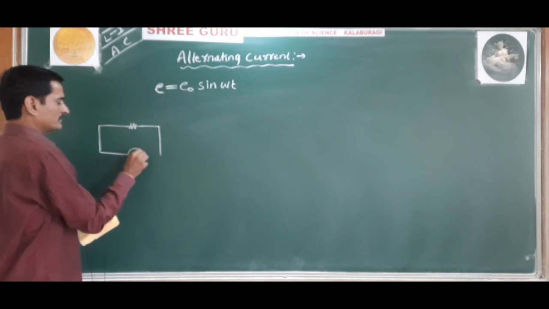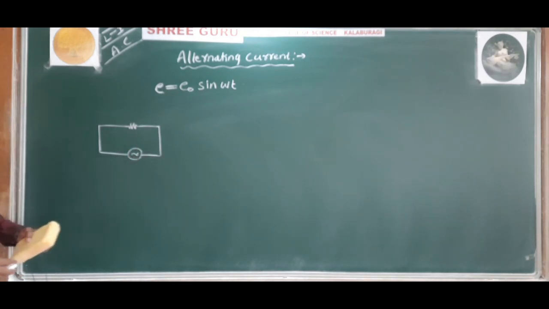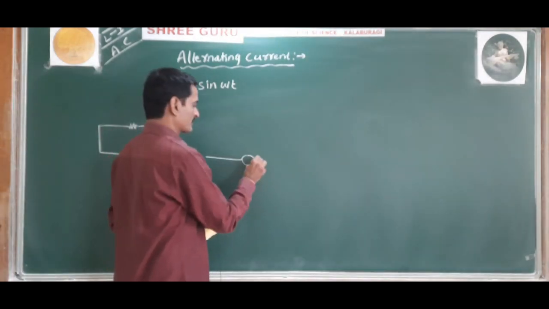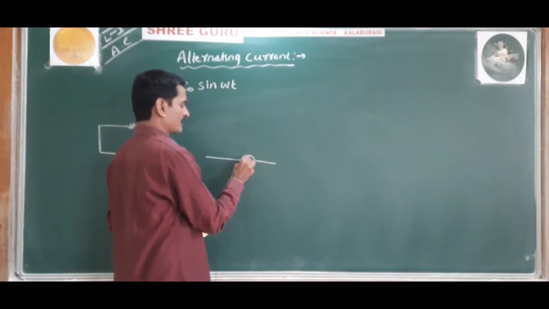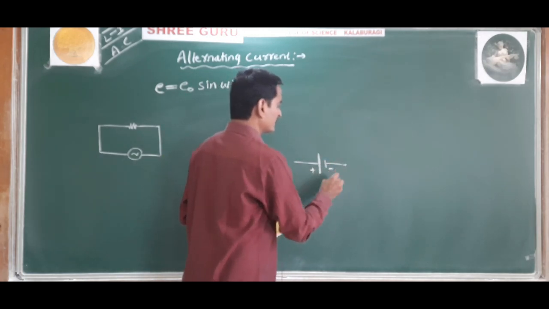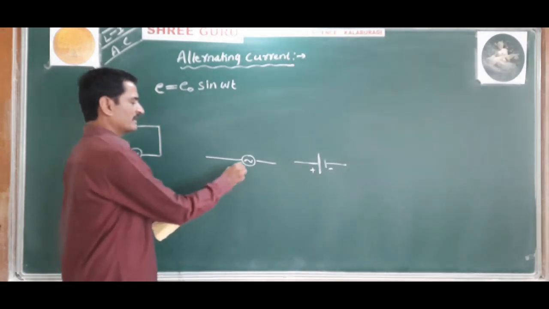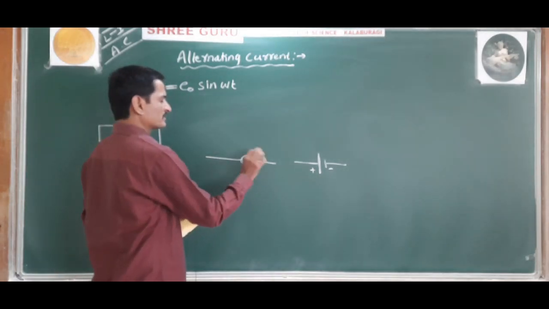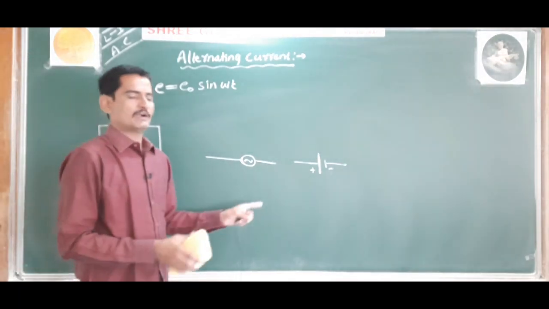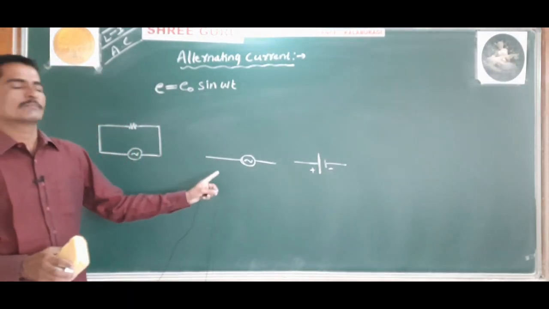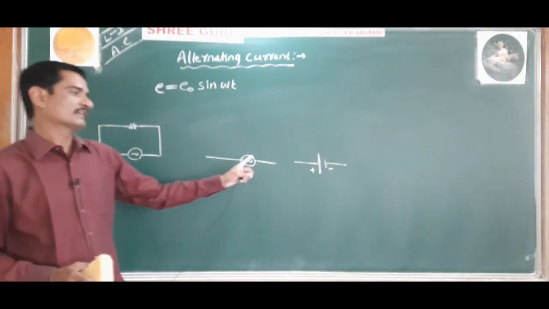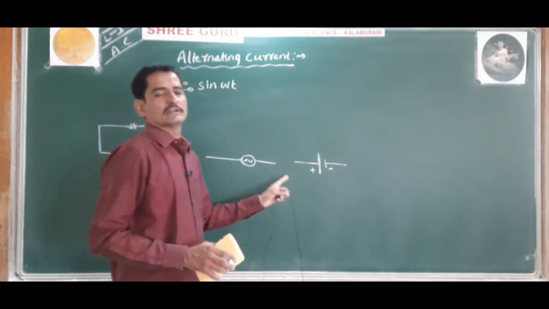The symbol for the AC battery is like this. Remember that. The symbol for the AC battery is like this, whereas the DC battery we show like this. This is the DC battery. The DC battery will have positive and negative, and the AC battery is shown like this, no positive, no negative. So we do not show positive and negative for the alternating source. This is the circuit symbol of the AC source, and this is the circuit symbol of the DC source.